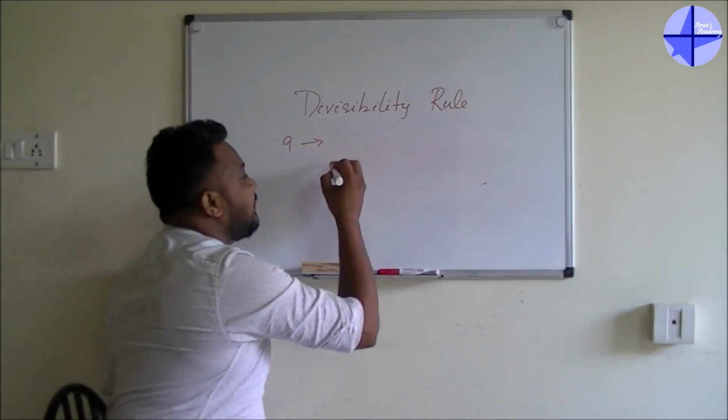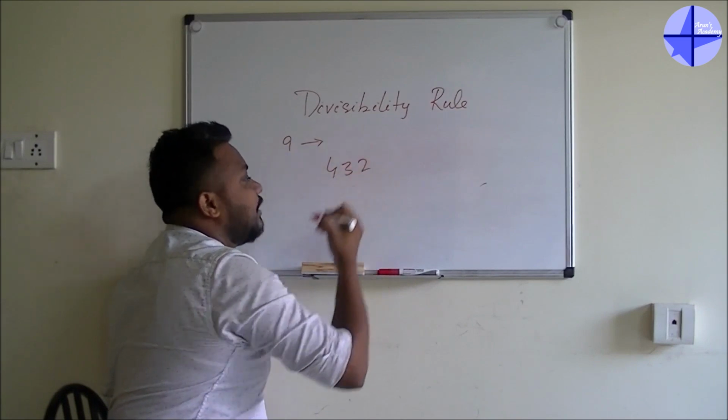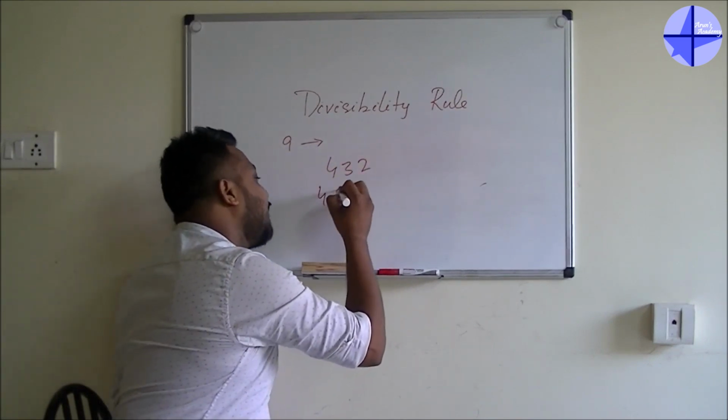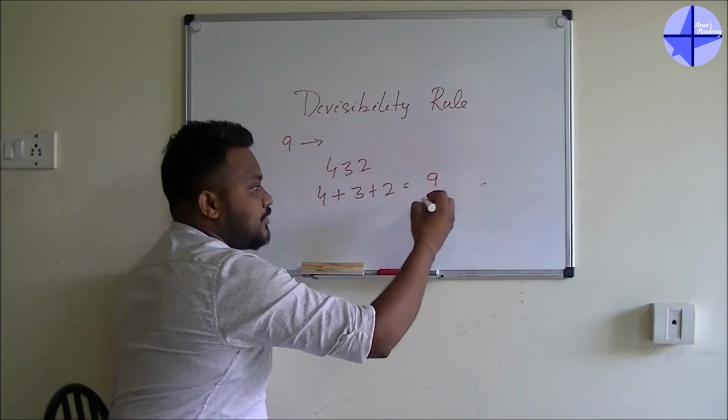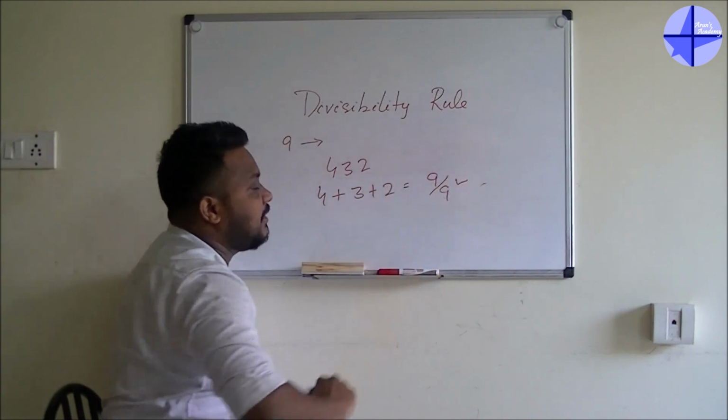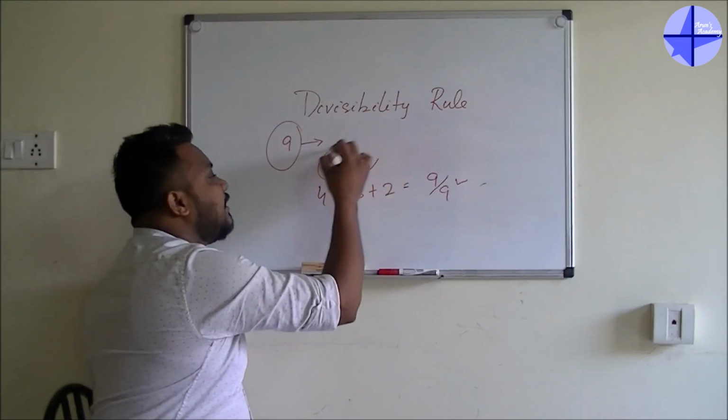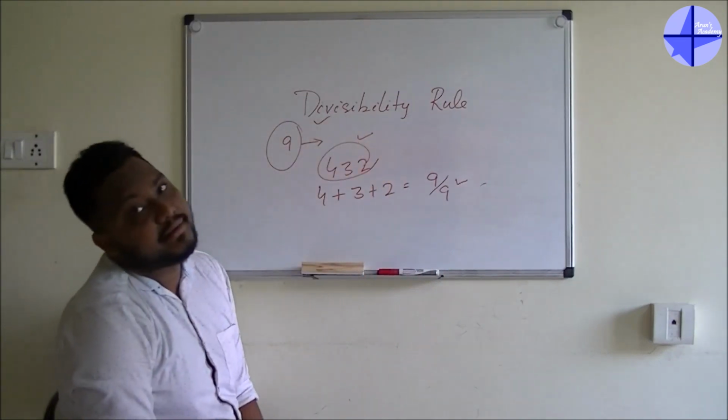I'm taking one example, that is 432. If you go for the summation, I'll get 4 plus 3 plus 2, that is equal to 9. So 9 divided by 9 is possible. Only for that reason this 432 is divisible by 9.